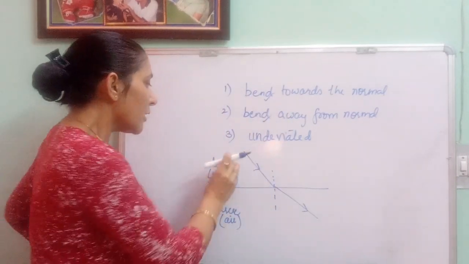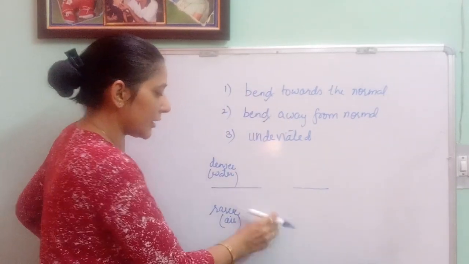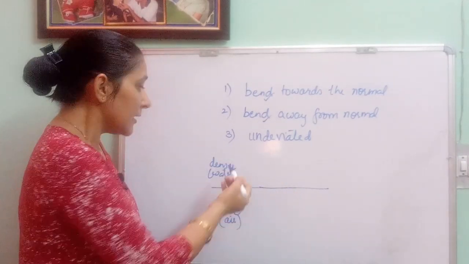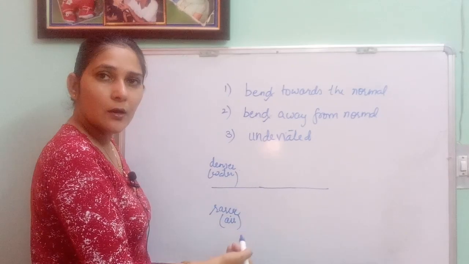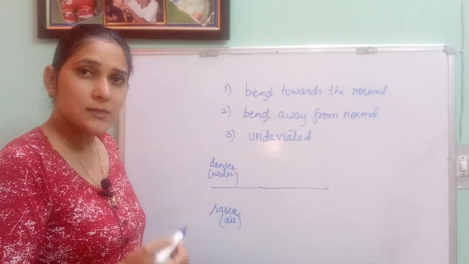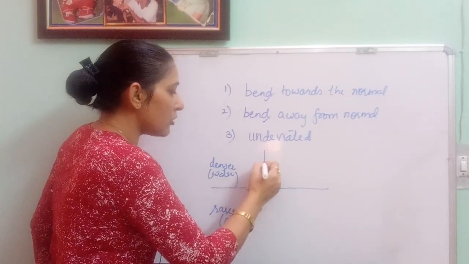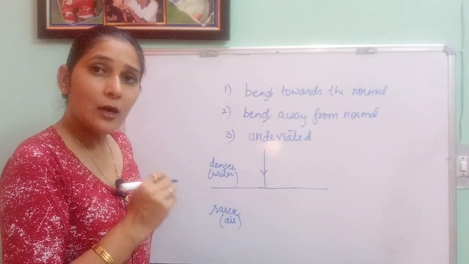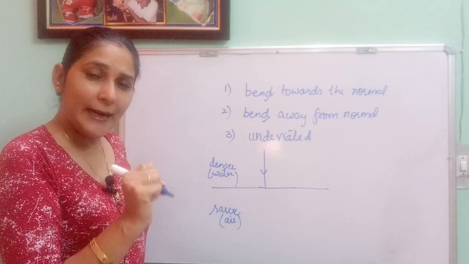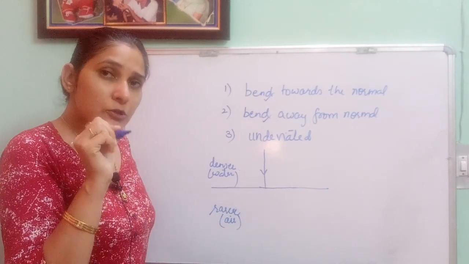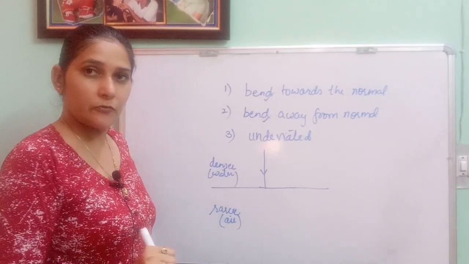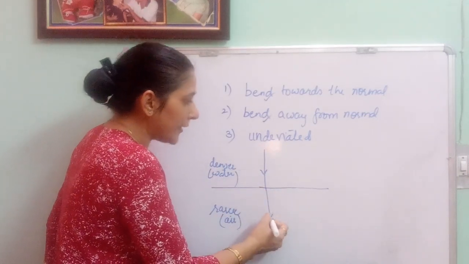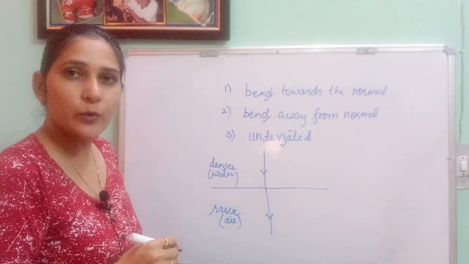The third one is when the light ray will go undeviated. In this situation, it doesn't matter whether the light rays are coming from rarer or denser. The thing which matters is the angle of incidence onto the interface, which should be 0. Angle of incidence is 0. That means the incident light rays should strike normally onto the interface. And when they are striking normally, the light rays will go undeviated. This is the third situation which we can observe.